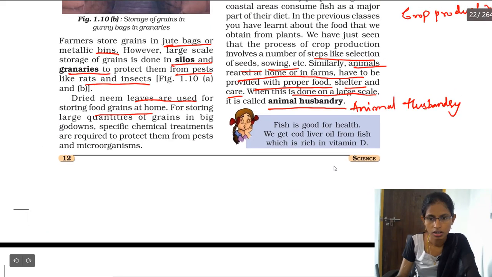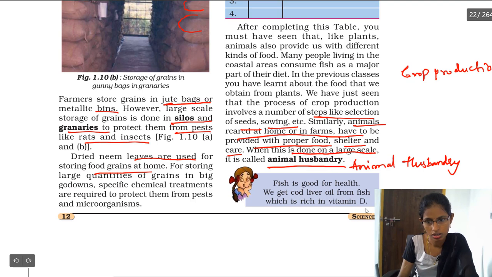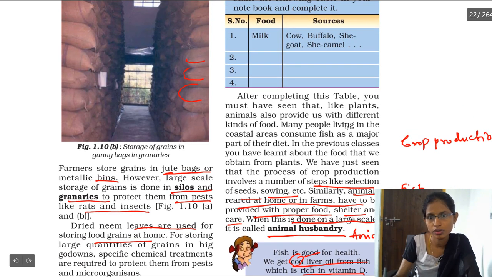We have so many foods from animals. We eat fish. We get cod liver oil from fish, which is rich in vitamin D. Cod is nothing but the name of a fish. It is very healthy, and we also get some food items from milk.